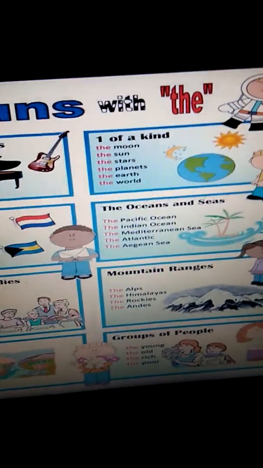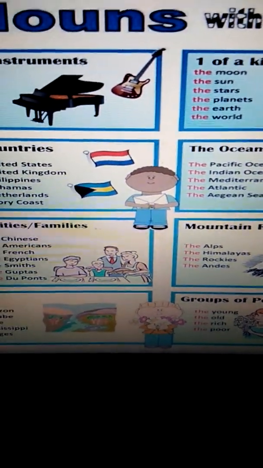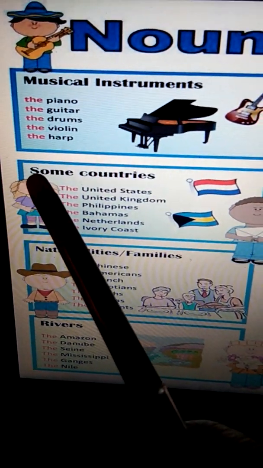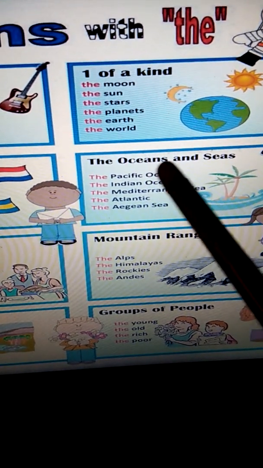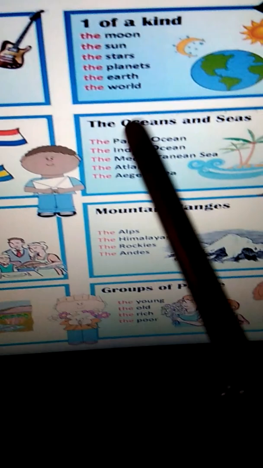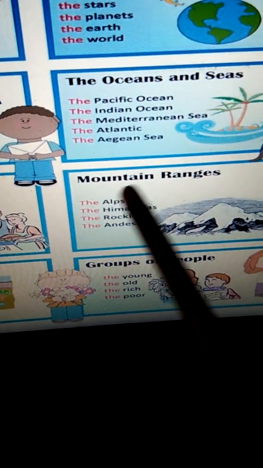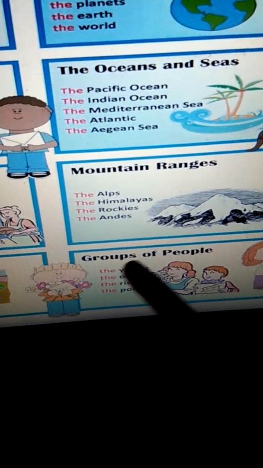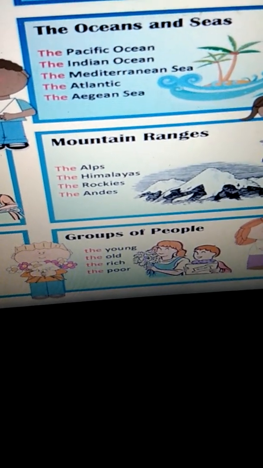Next, these are the nouns with which we use the. Children, please learn it and remember where to use the. Like musical instruments, we use the before musical instruments. When it is only one of a kind, like the moon, star, sun, planet, earth, world, we use the. Before the names of oceans and seas, we use the. Before the names of mountain ranges, the Alps, the Himalayas, the Rockies, the Andes, we use the, but not for a particular peak of a mountain.